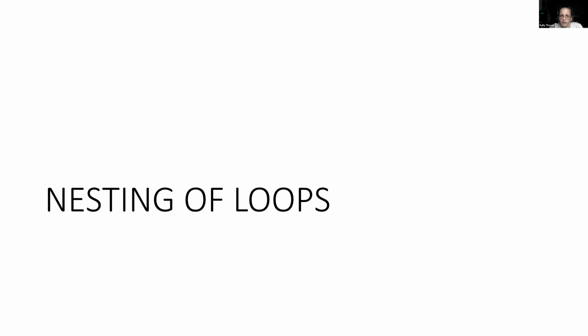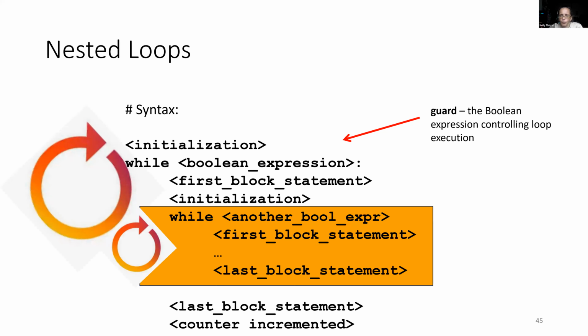So there are, of course, many combinations because we have a lot of different while styles, and any one of them can exhibit nesting. I'm just going to give you a couple of examples here, and we'll start with the generalized syntax so that you can get the idea of how that would work. You'll have your initialization in some while loop, right? But inside of this, there could be the initialization and another while loop, which is inside the branch of the outer while loop.